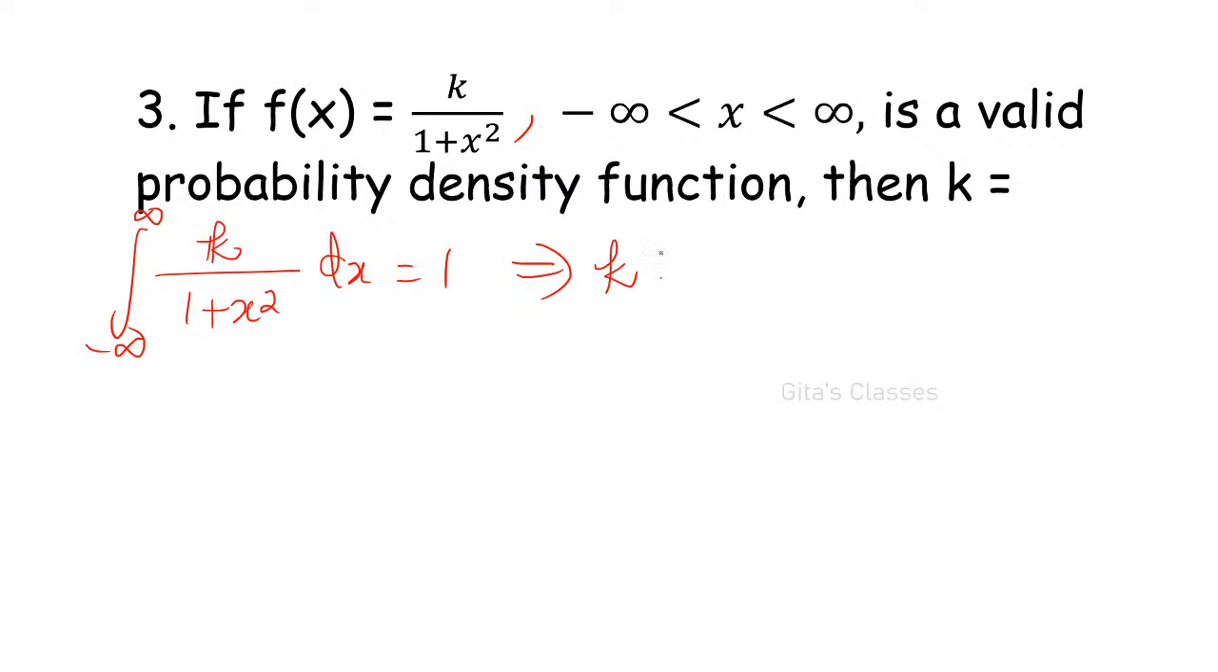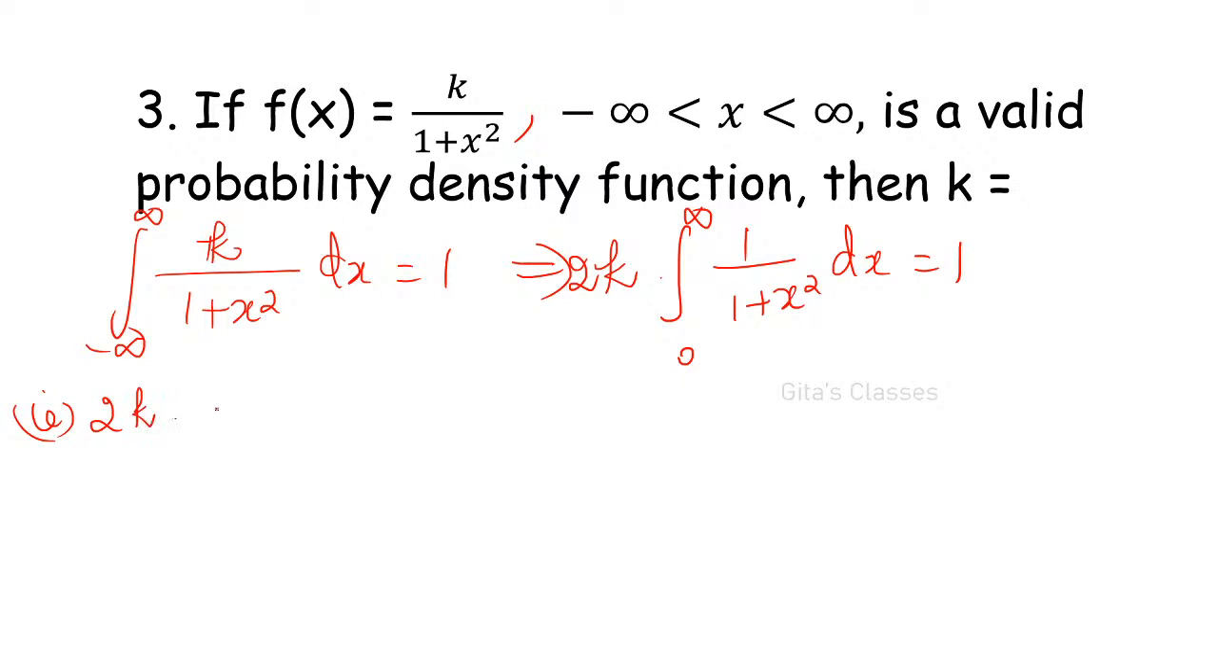Actually this is an even function. So you can write it as 2k into integral 0 to infinity 1 by 1 plus x squared dx is equal to 1. So that is 2k into, now what is the integral of 1 by 1 plus x squared? It is tan inverse of x, right? Tan inverse of x from 0 to infinity is equal to 1.